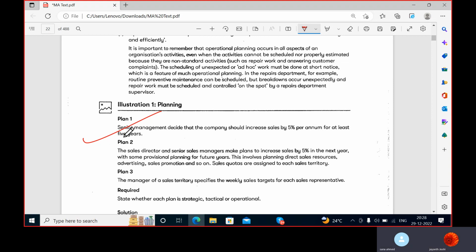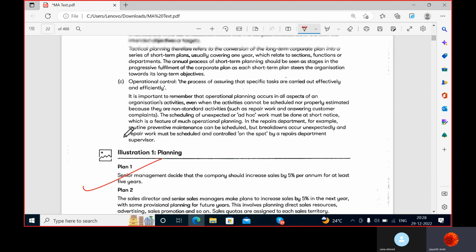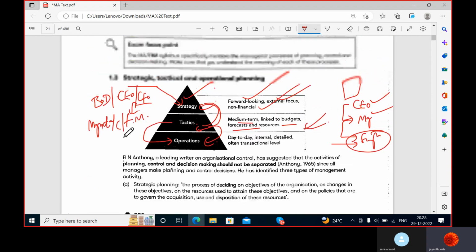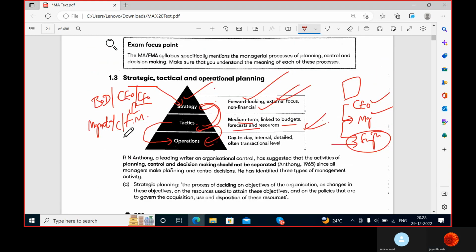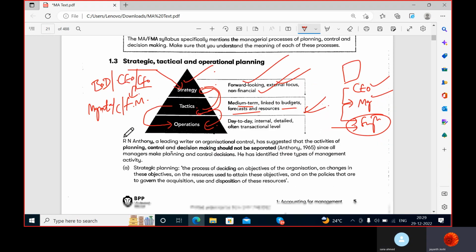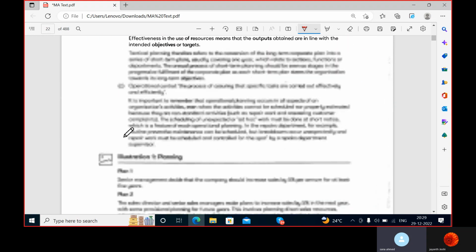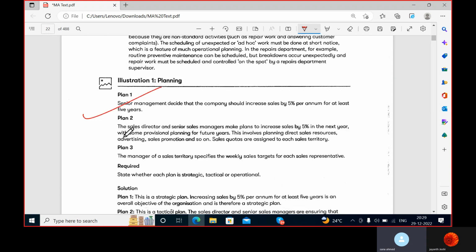I explained three things, correct? Strategic is at the highest level, and that is related to non-financial matters. Then the ones who are going to assist, submit their reports and prepare the budgets are tactical ones. And operational ones are going to work on the instructions. That's it. So the first one is the strategic plan.